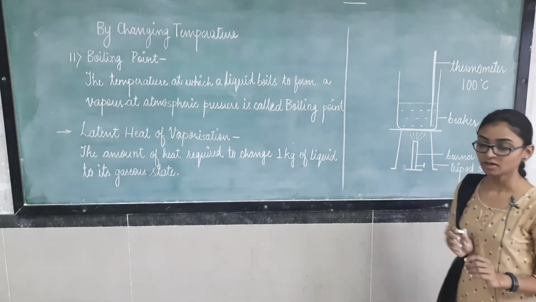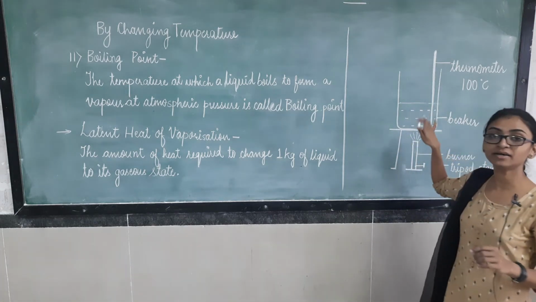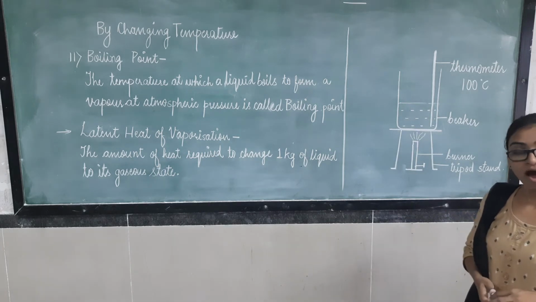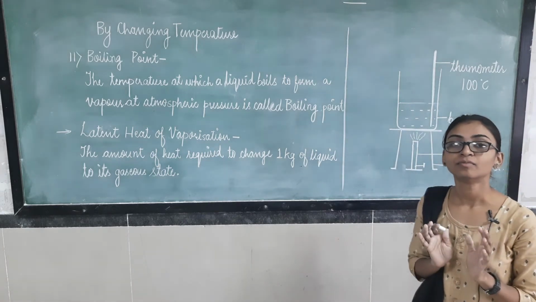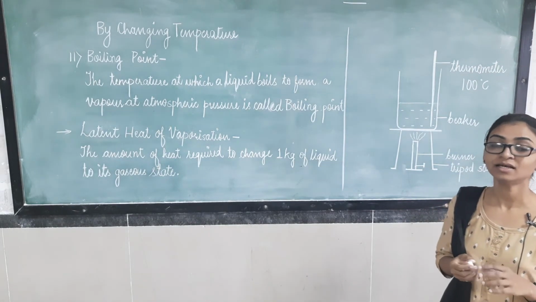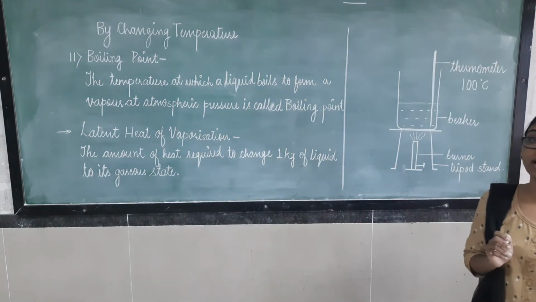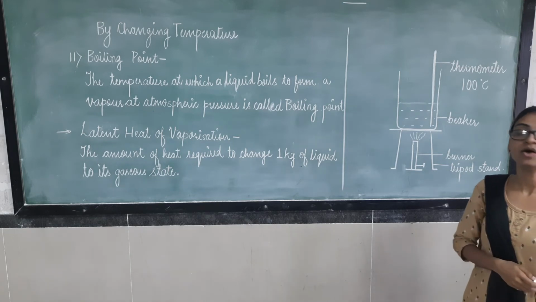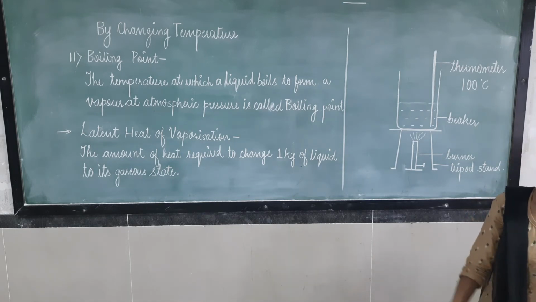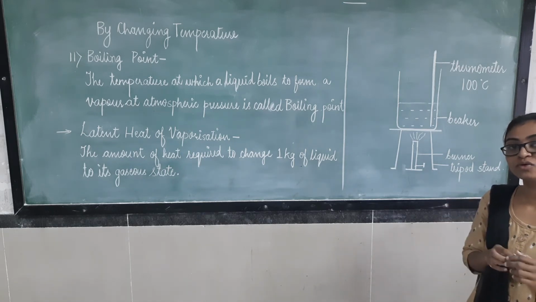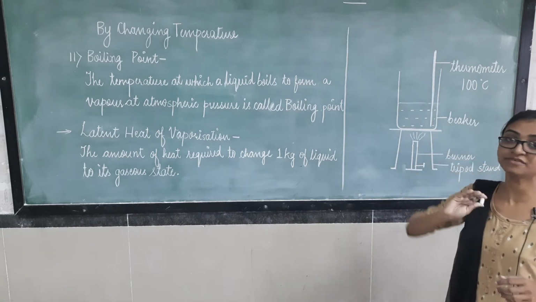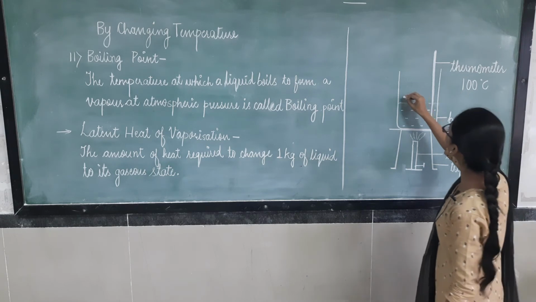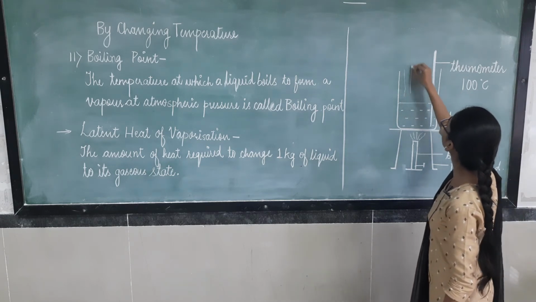Still we are giving heat to it. After some time the complete water will boil, and water vapors are going to arise from that. So here the liquid is getting converted into its vapor form.